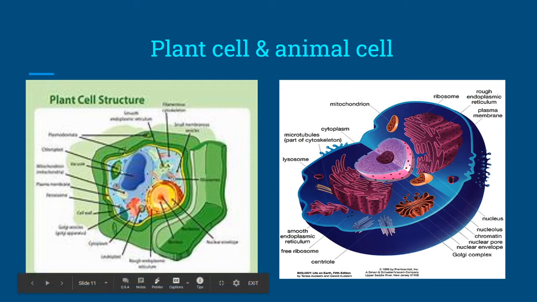Again, the plastids, chloroplasts, all these are seen in the plant cell. But these plastids are completely absent in animal cell. And the vacuoles are present in the plant cell. In animals, only protozoans have some food vacuoles and contractile vacuole, but the remaining specified vacuole structure is absent in animal cell. So, in these three ways, these differ. During cell division, animal cell have the centrioles, but the centrioles are not seen in the plant cell. These are the main differences between plant cell and the animal cell.